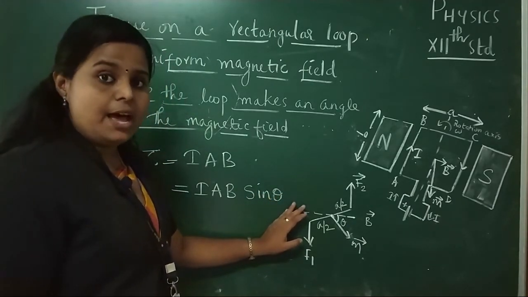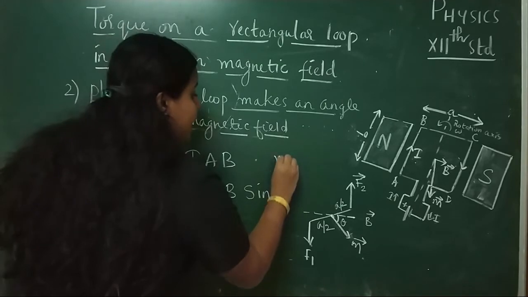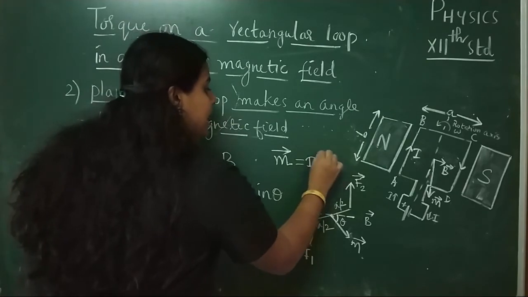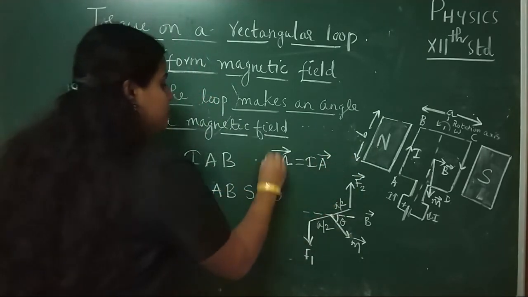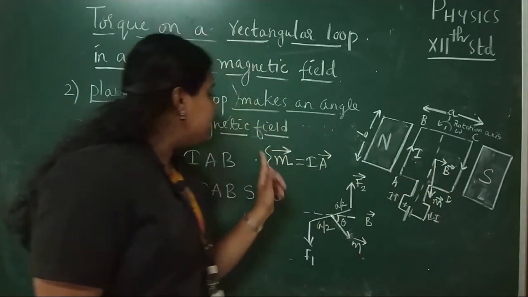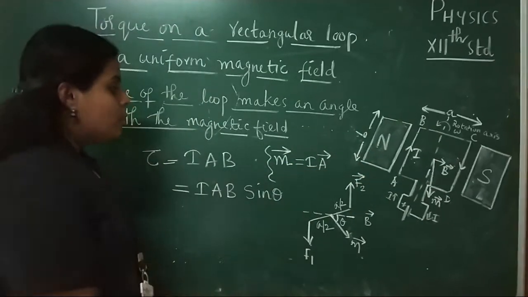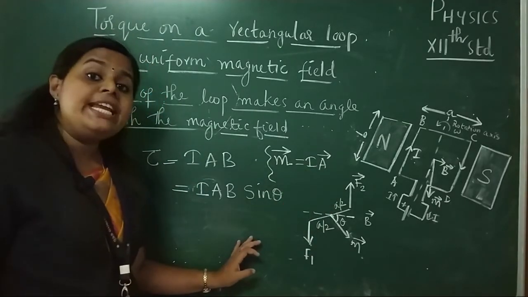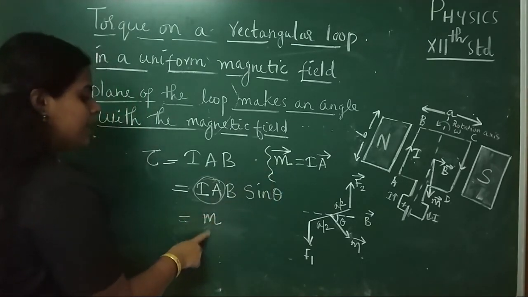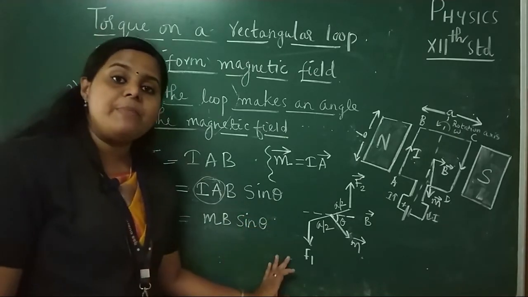IAB sin theta. Okay, and here we are going to define the physical quantity, that is magnetic dipole moment, and it is a vector which is defined as the product of current and the area of the loop. Okay, so the magnetic dipole moment, which is a vector, we know that it is acting along this direction and it is equal to the product of current and the area of the loop. So M is equal to I into A. So here in this expression, instead of IA, we can write the magnetic dipole moment M. So M into B into sin theta. So torque is equal to MB sin theta.